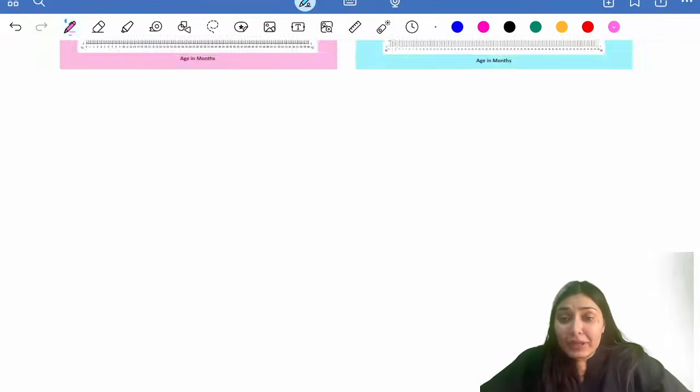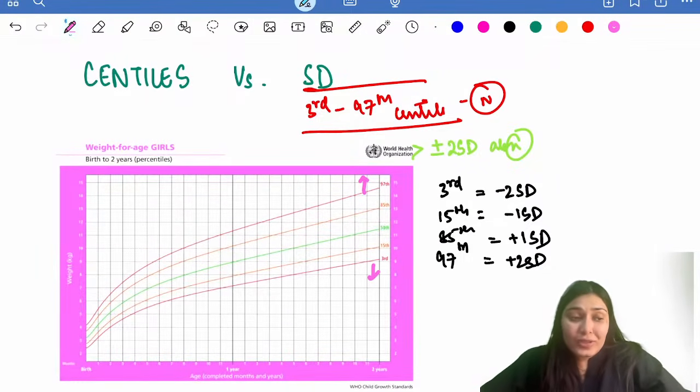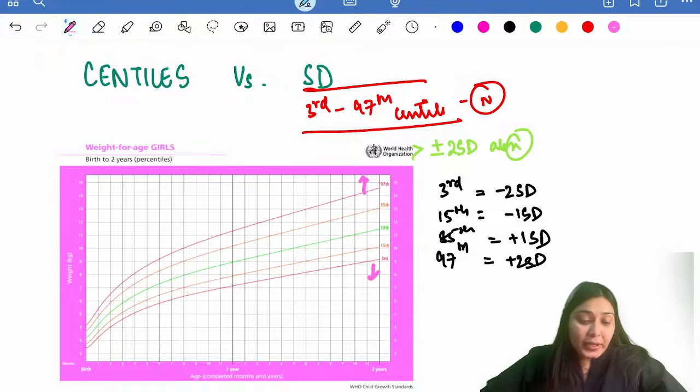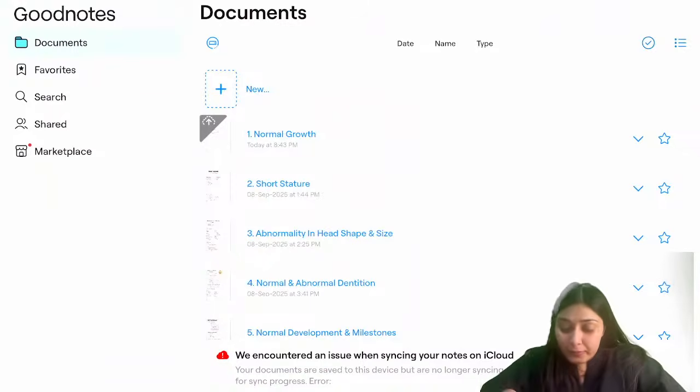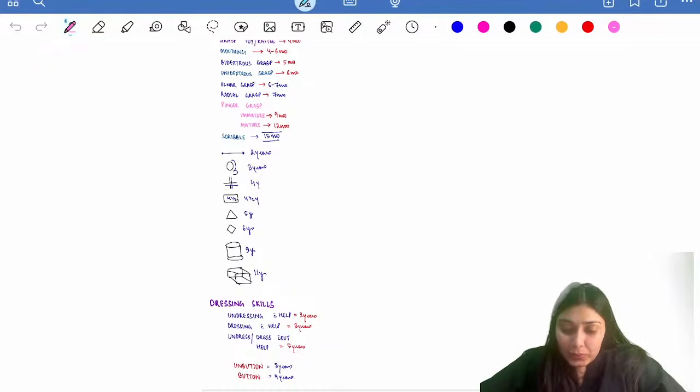With that, we complete our section of growth. If there is any doubt regarding this growth section, then I'll be more than happy to address that doubt over here. Or else we can move to our second topic, that is development. We'll be reading about developmental milestones. Okay, so no doubt per se. Let's move down to the normal development and milestones.